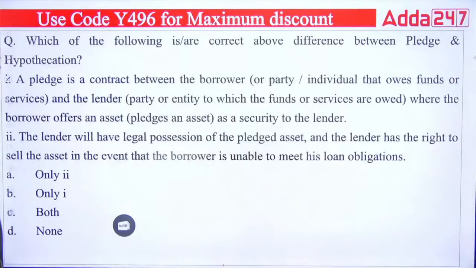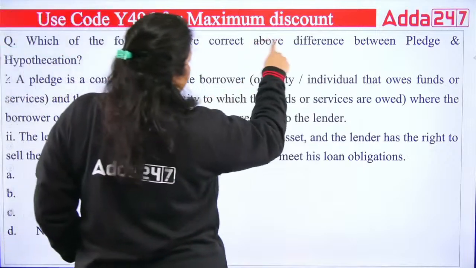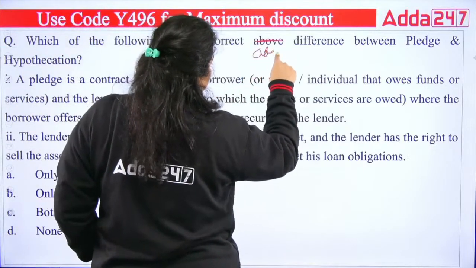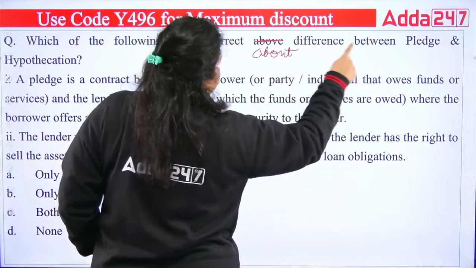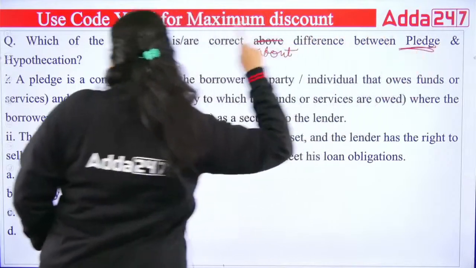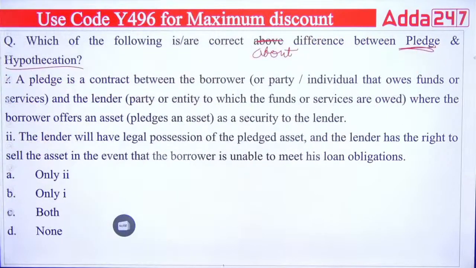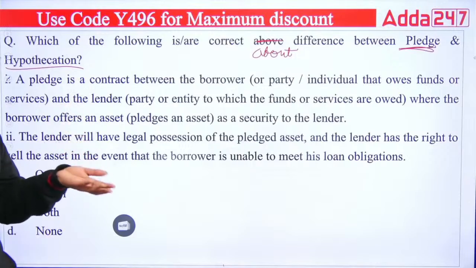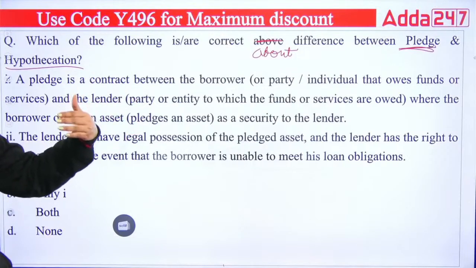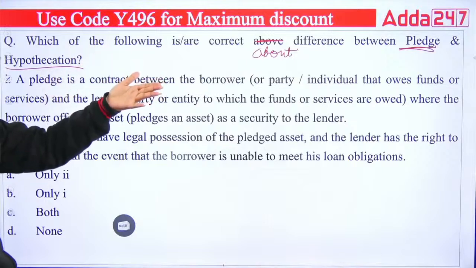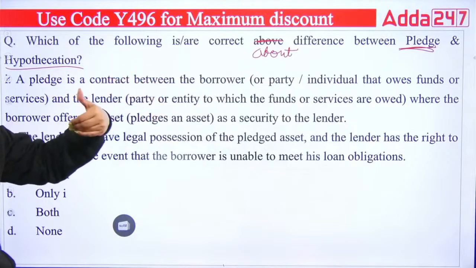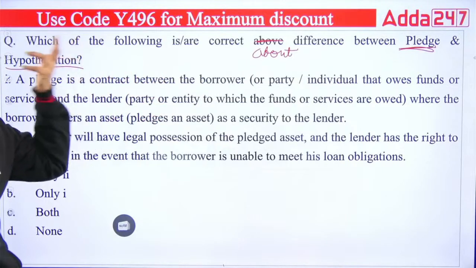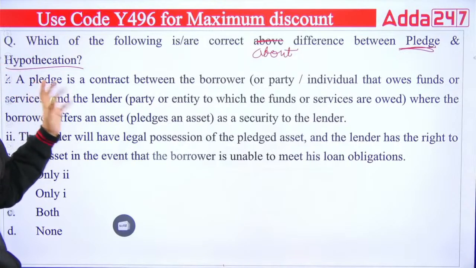Next. Which of the following is correct about the difference between pledge and hypothecation? I have told you the difference: in a pledge the possession remains with the lender, and in hypothecation the possession remains with the borrower. So what is the difference between the two?